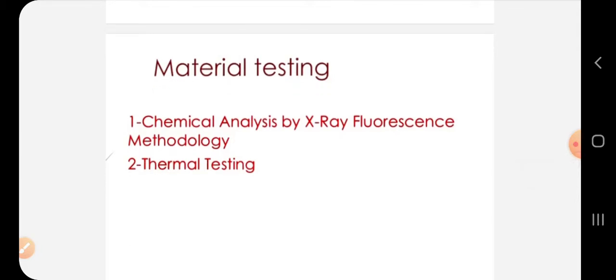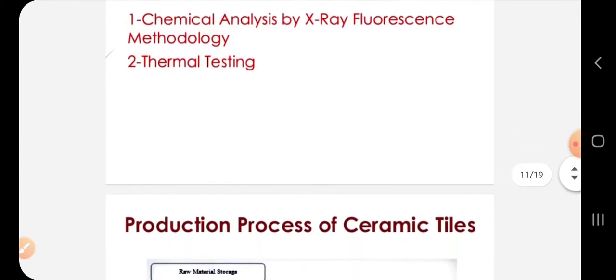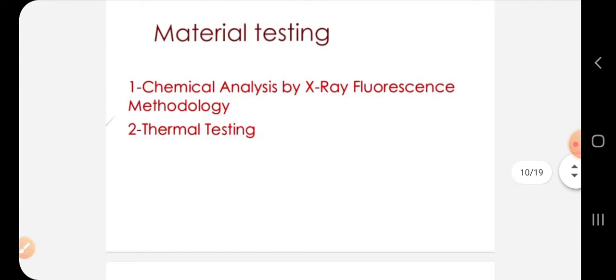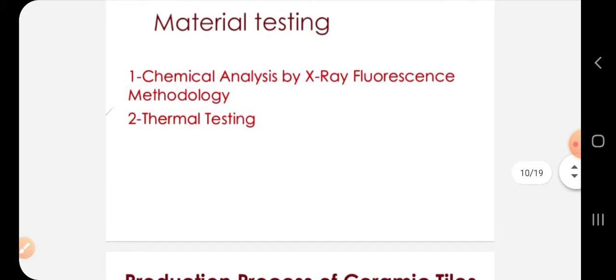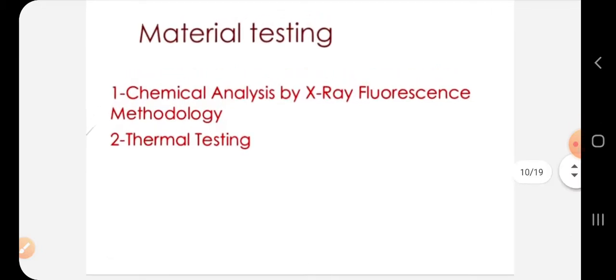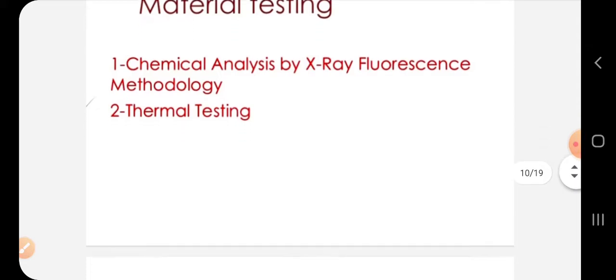Material testing. These are the two tests which are done on raw materials as a quality check before starting manufacturing. The tests are chemical analysis by X-ray fluorescence methodology, and second is thermal testing, that is testing at higher temperatures.